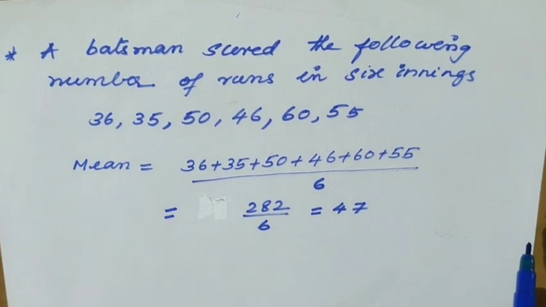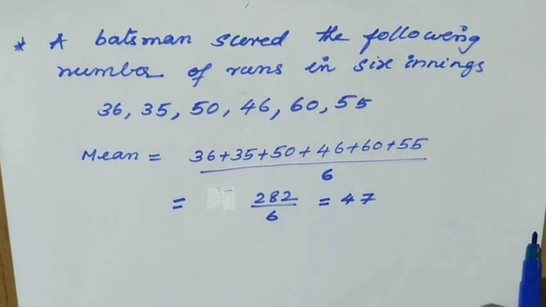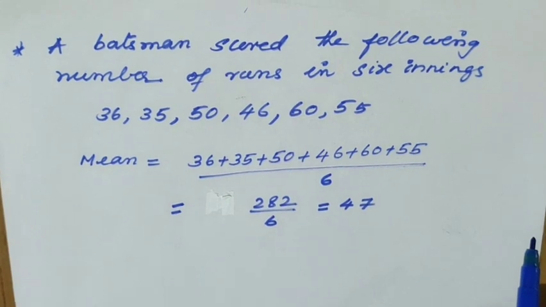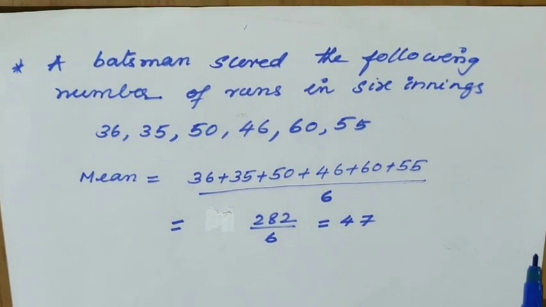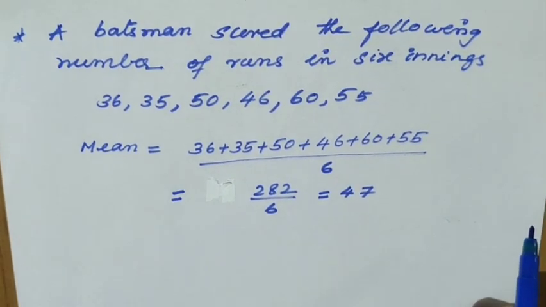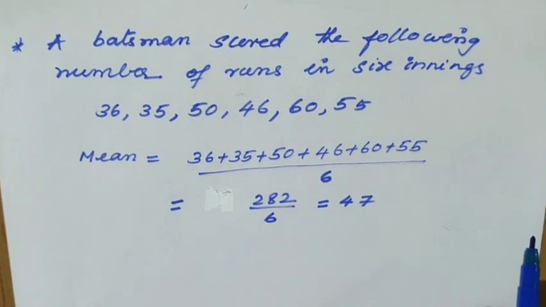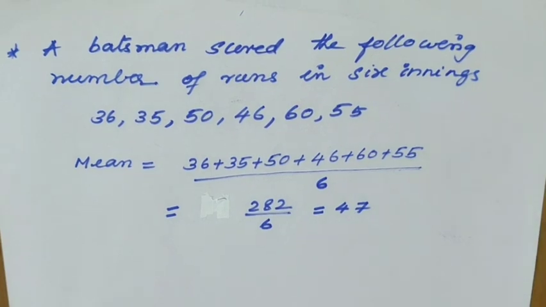So we are expecting that more or less he is going to score that in an innings. Any time he plays, he is going to score more or less 47 runs. We are making the conclusion from this only. From this idea we are making the conclusion like this, right? So what is the conclusion we can make?